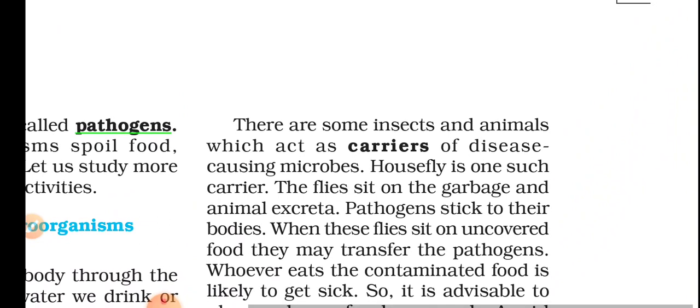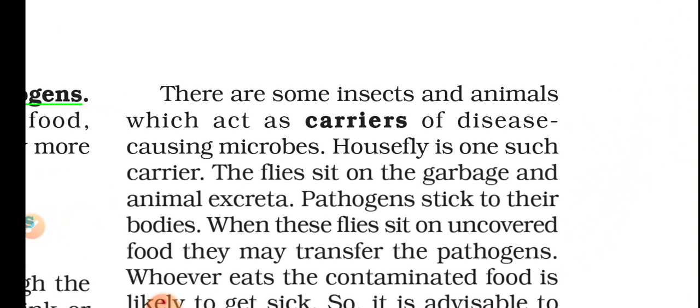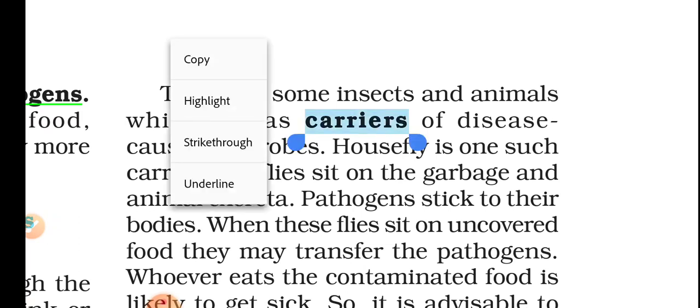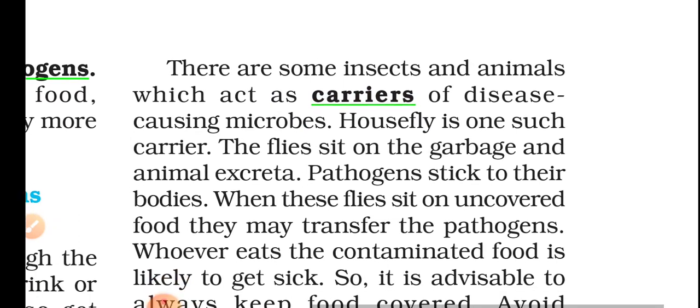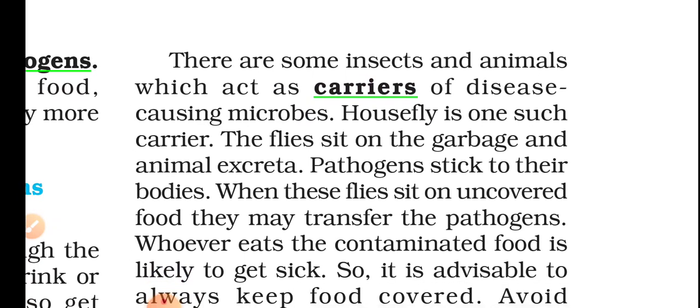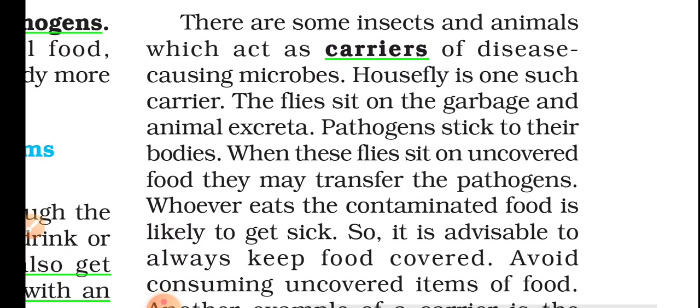Let's continue. There are some insects and animals which act as carriers of disease-causing microbes. Carriers, they carry. See, they carry disease from one person to another person. That's all they do. Carriers. Delivery boys. Housefly is one such carrier, the common housefly which you observe.